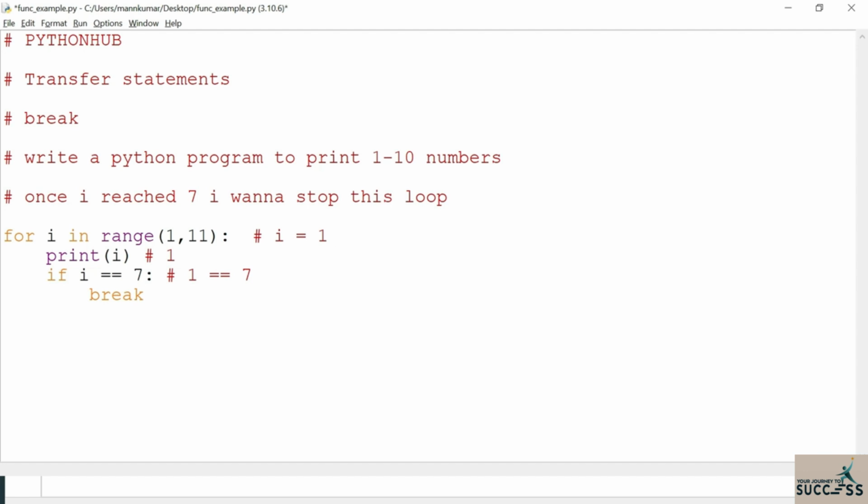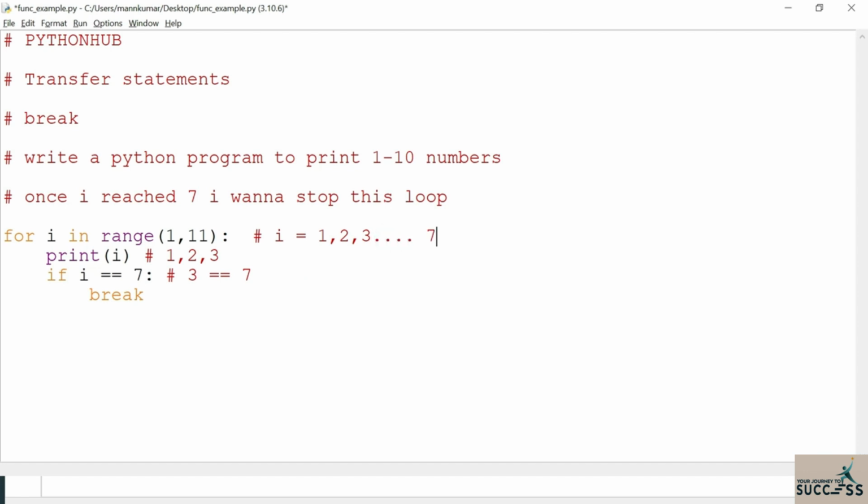Now let me move to the next iteration. What is my I value in the second iteration? It is 2. My I value 2 is getting printed. Now the if condition is again failing. When I value becomes 3, 3 will get printed, and again this condition is not satisfying, so it will keep on executing.